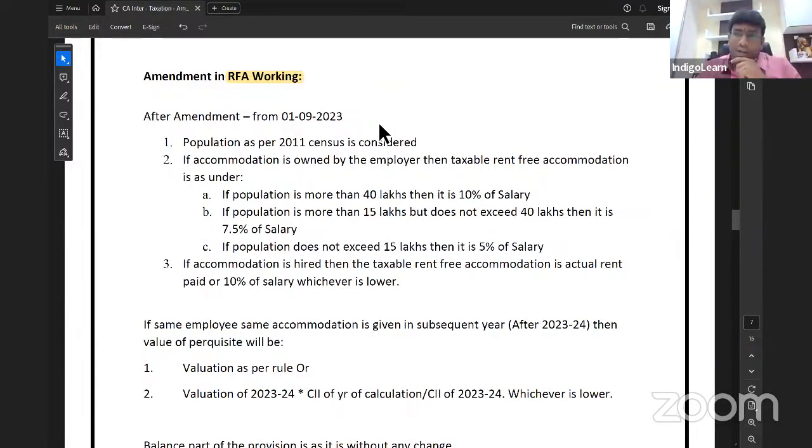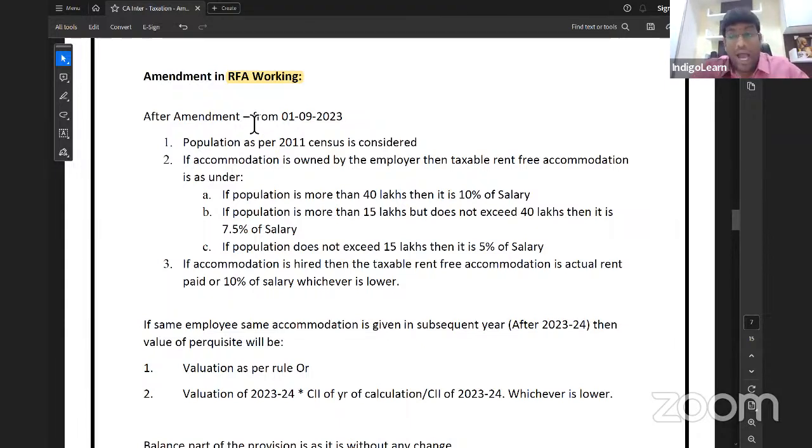If accommodation is owned, we further look at population. And population will be taken as per the 2001 census, which says that if population is more than 25 lakh, 15% of salary, more than 10 lakh, not exceeding 25 lakh, 10% of salary, not exceeding 10 lakhs, 7.5% of salary. This used to be the answer earlier, which you would have learned in the classroom. You would have learned the same thing from me also.